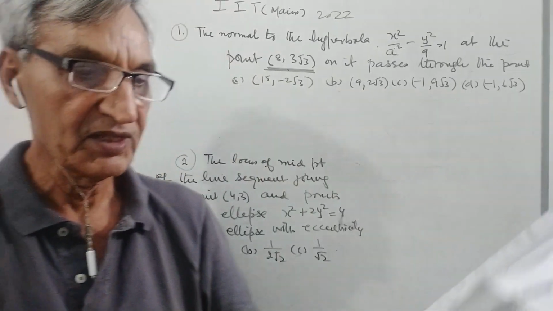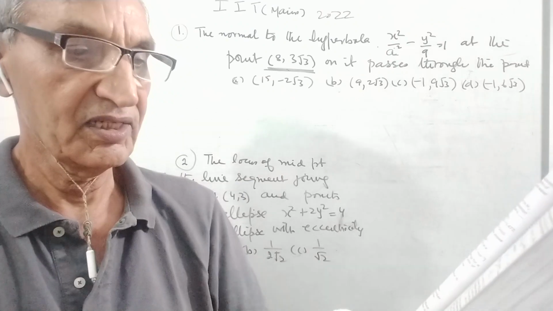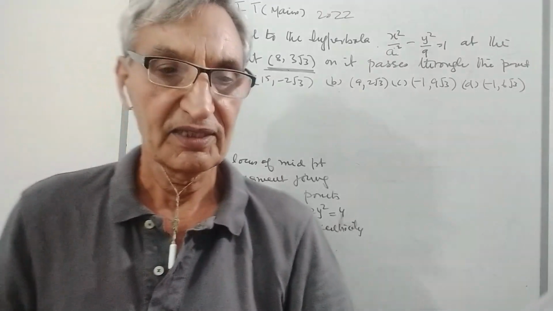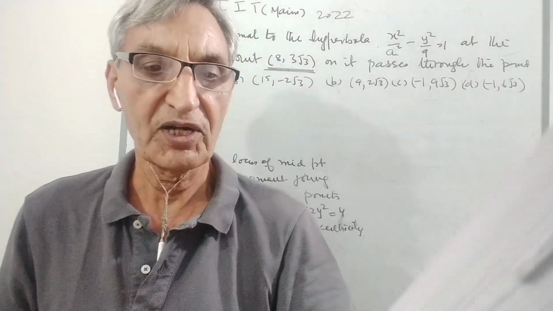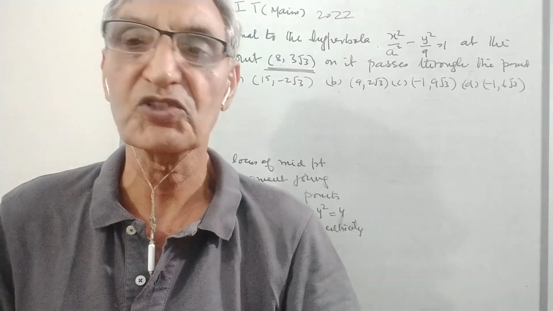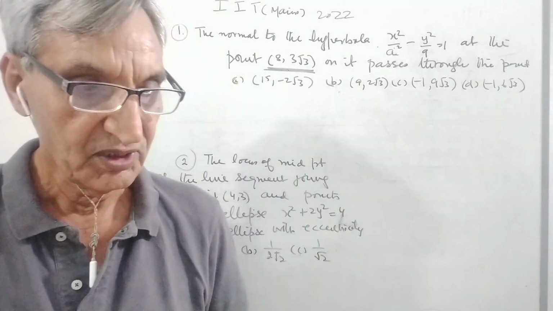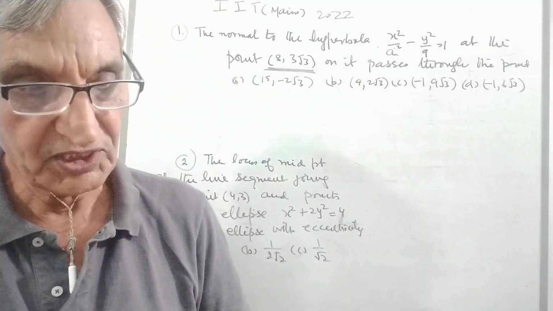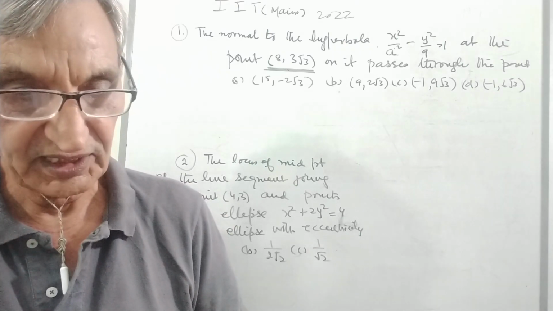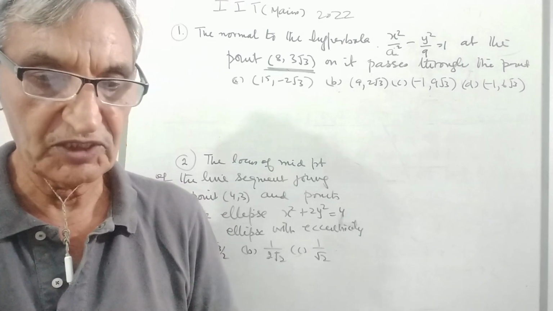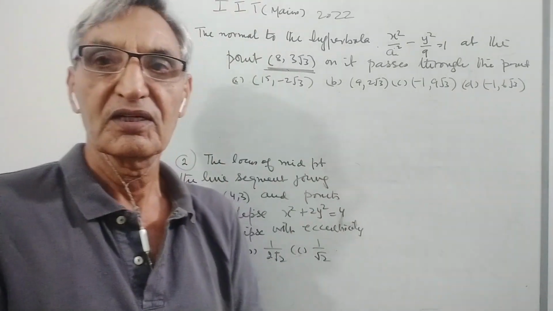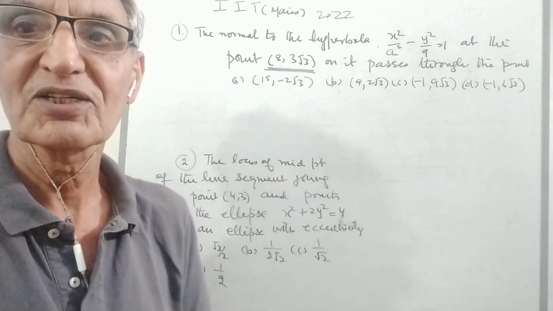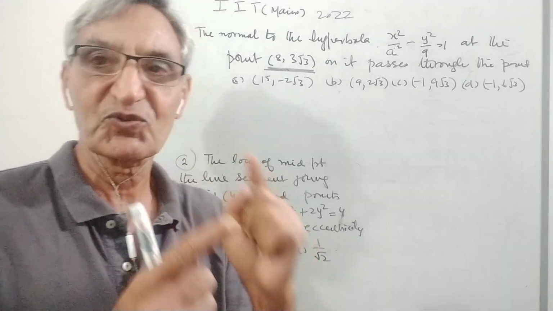This is the normal to the hyperbola at the point (8, 3), and it passes through which one of the following points? This is question number 12 that was asked in JEE Main 2022, on 26 June, shift number 2. The question has been asked in IIT Mains.